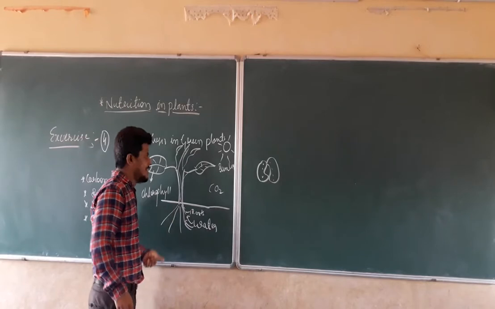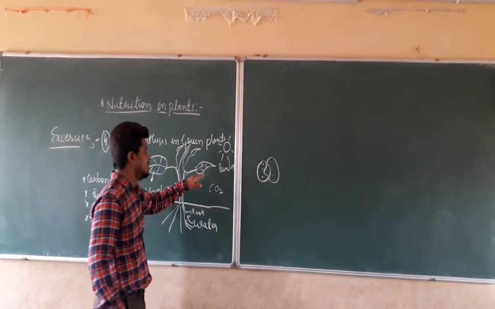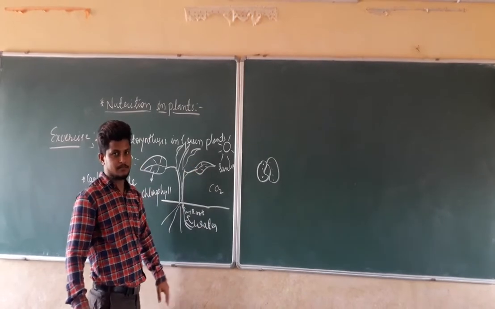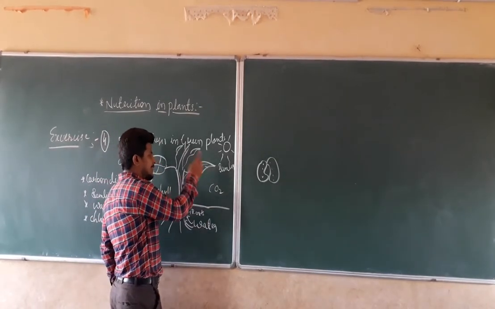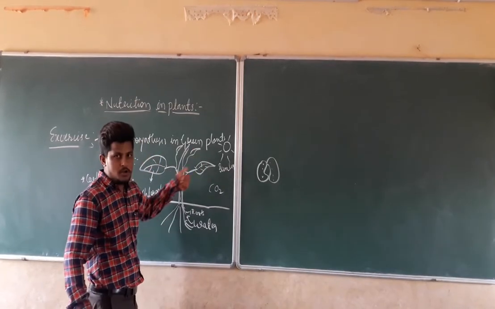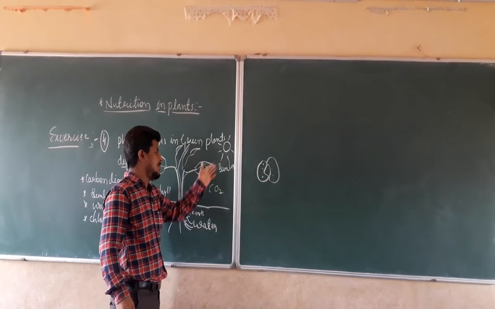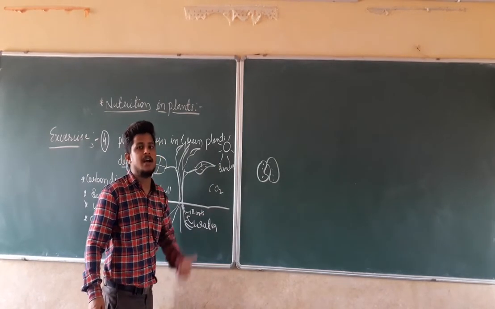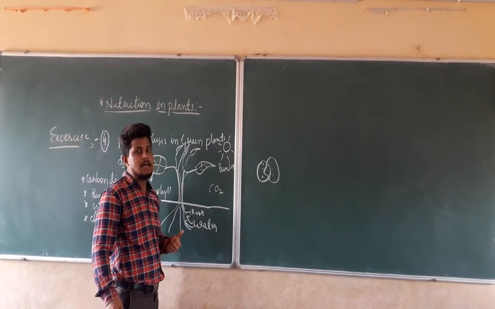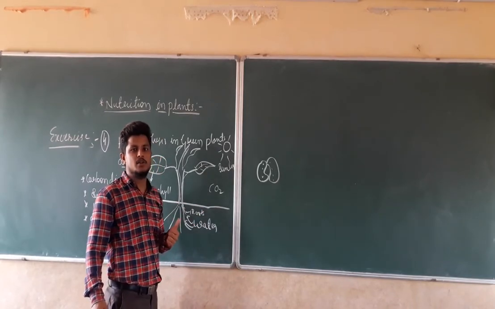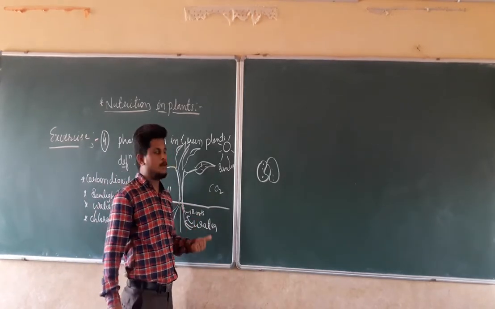When carbon dioxide enters into the leaves, all the required raw materials are there. They are present on the leaves. So carbon dioxide entering here, water is also on the leaves, sunlight is also going to come on the leaves. By the chemical process, they are going to convert carbon dioxide and water into the carbohydrate. That is nothing but the glucose. In this way, they are going to prepare their own food.